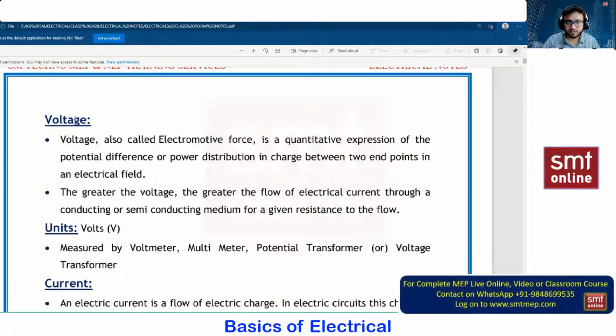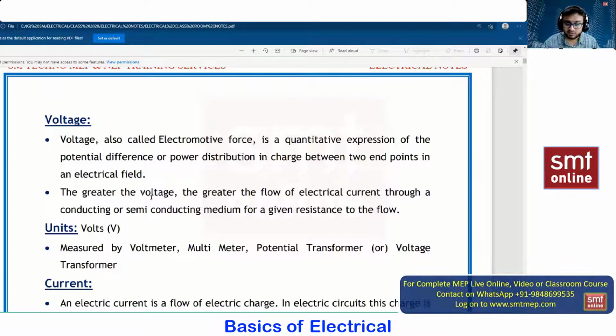Next, talking about voltage. What is meant by voltage? The voltage can also be called electromotive force, EMF. In technical terms, we call it electromotive force. This is actually a quantity or expression of the potential difference or power distribution in charge between two endpoints. So from one point to another point, how much pressure or potential difference we are having.